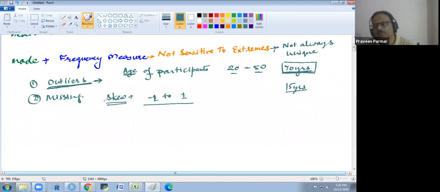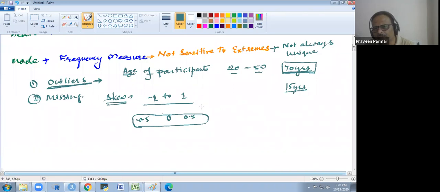If the skewness is more than 1 or less than -1, then it is highly skewed data, and we do some treatment to it. If the skewness is 0, it is normal data. Between -0.5 and 0.5 it is also normal. If the skewness is more than 0.5 or less than -0.5, then the data is skewed.